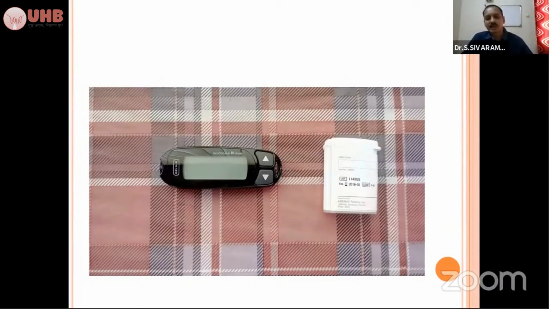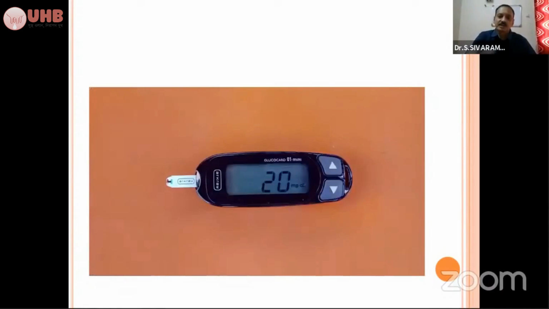The same thing you can use for grossly identifying the glucose level of the animal. The glucose strips are available from every medical shop. It costs around 1,000 to 1,500 rupees, and you can commonly use it in field practice. For example, you just connect the strip and put a drop of blood: just prick the tip of the ear or the ear vein and get a drop of blood. Immediately it will show the glucose level.